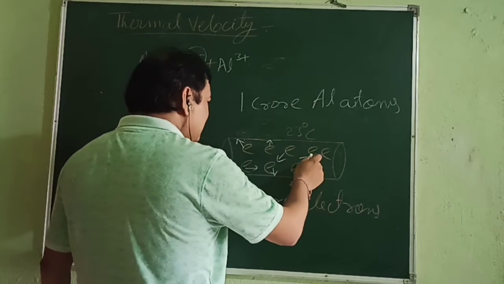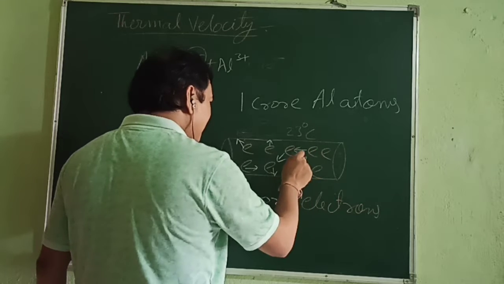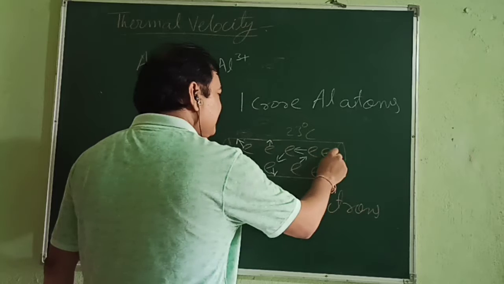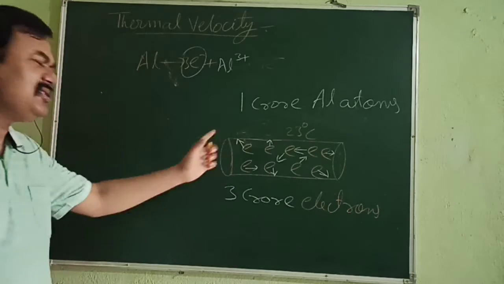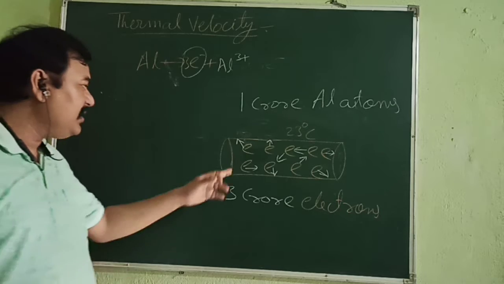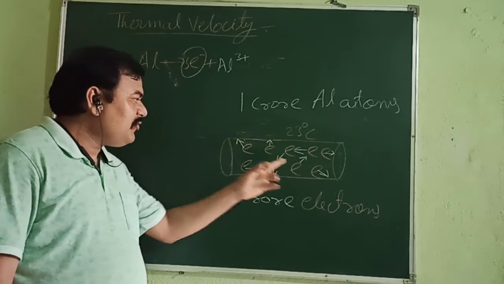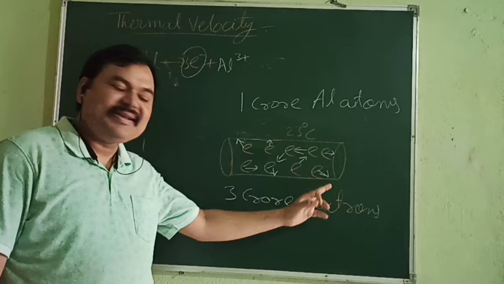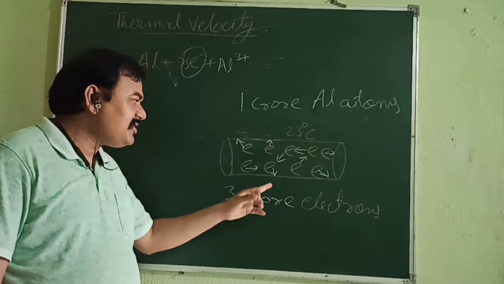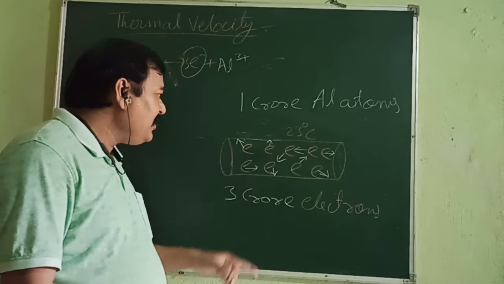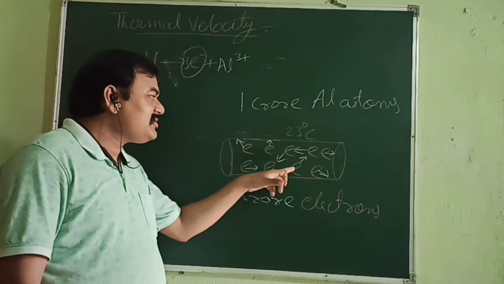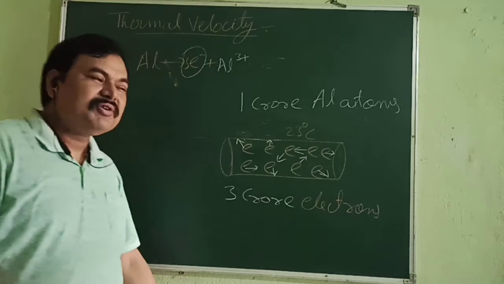If one is moving in this direction, another is moving in that direction. So they are moving in a zigzag way. Even in the zigzag way, this one is moving in this direction, so you find another electron moving in the opposite direction. This is moving upward, and one electron is found moving in this direction. One is moving diagonally, this is moving upward diagonally. So what do you find?